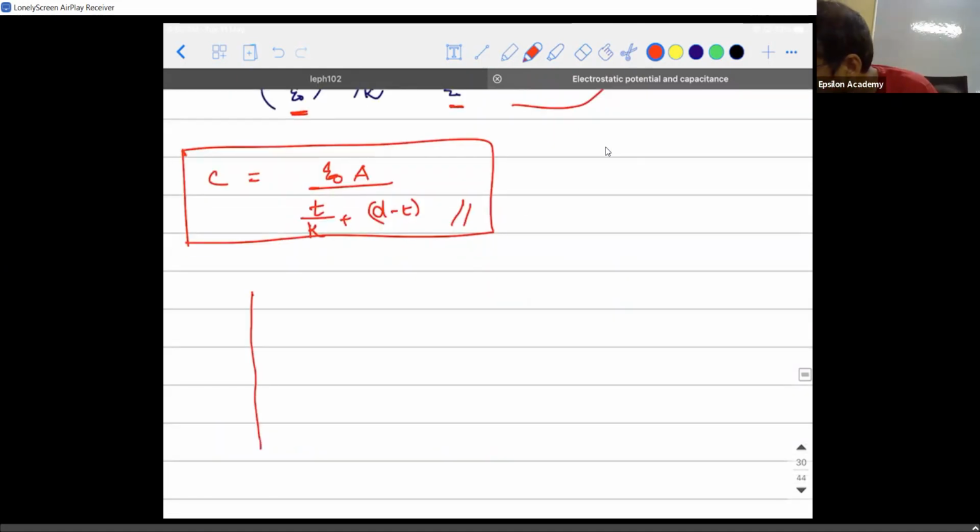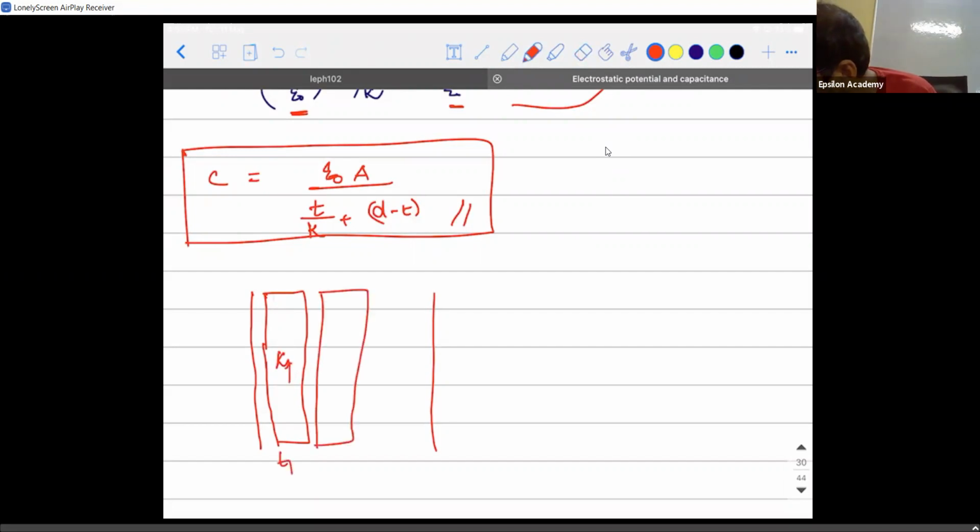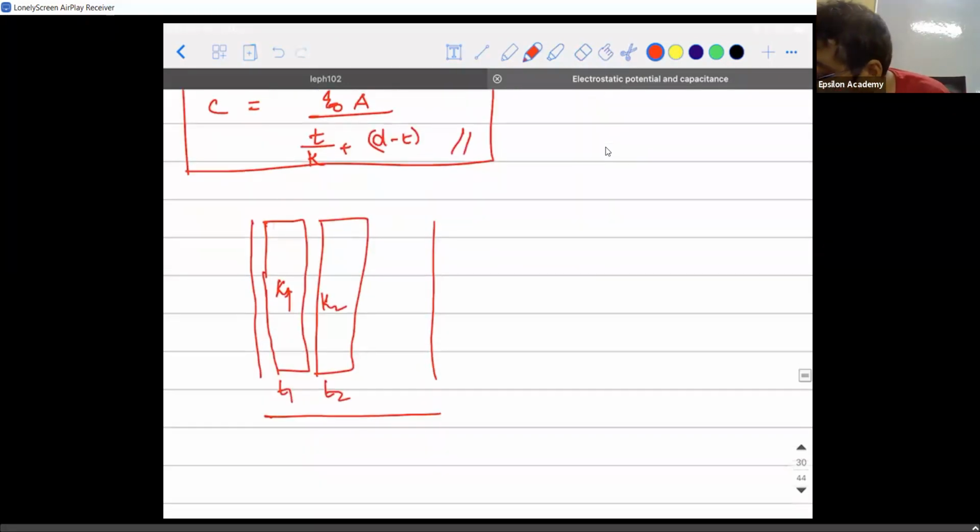Suppose I have a system like this, with dielectric constant kappa 1 and thickness T1. If I have another medium whose thickness is T2 and dielectric constant is K2, and still the distance of separation between the plates is D. Let's say you have n such dielectrics, then what do you think is going to be the equivalent capacitance?